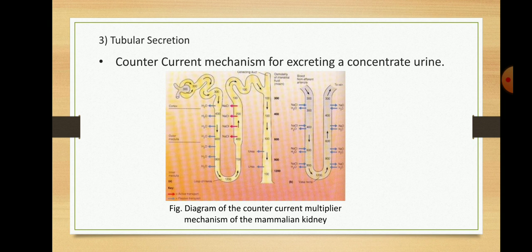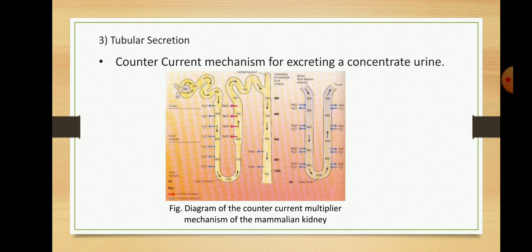The third mechanism of urine formation is nothing but the tubular secretion. The loop of Henle and proximal and convoluted tubule of the uriniferous tubule of the nephron is helpful for tubular secretion. The tubular secretion adds material to the filtrate from the blood. Tubular secretion has two principal effects. It rids the body from certain materials and it controls blood pH.